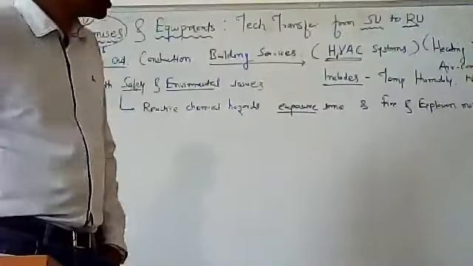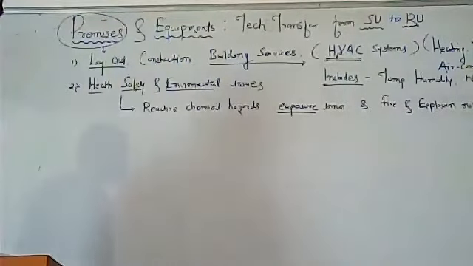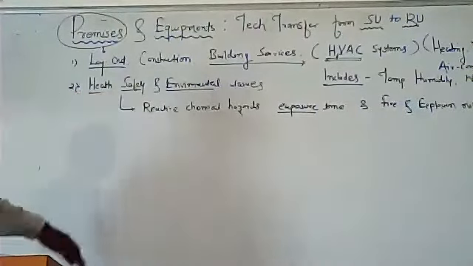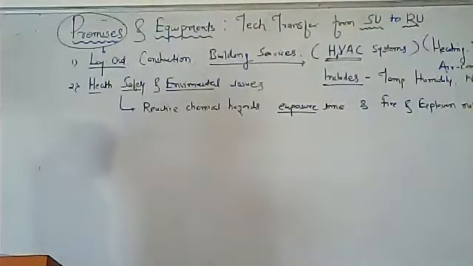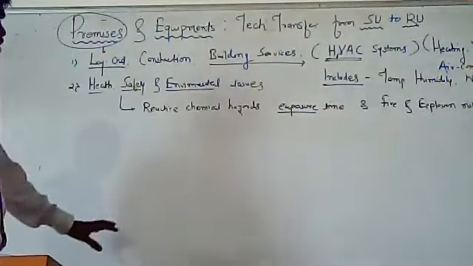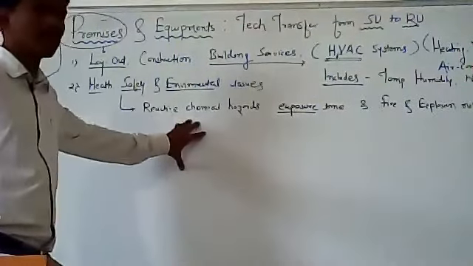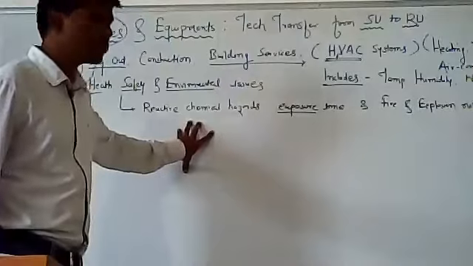So that is the second important point under premises, which is health, safety and environmental issues. Personnel working in that area, under that manufacturing process, should be informed about the reactive chemical hazards involved in the manufacturing.